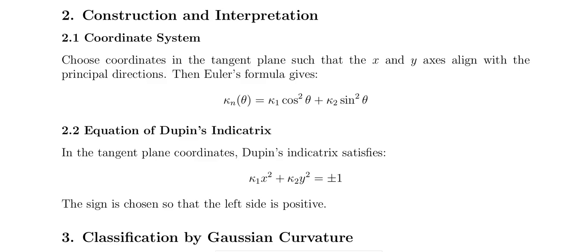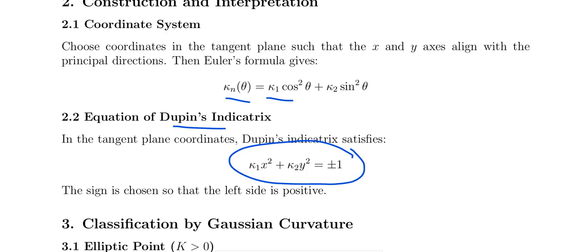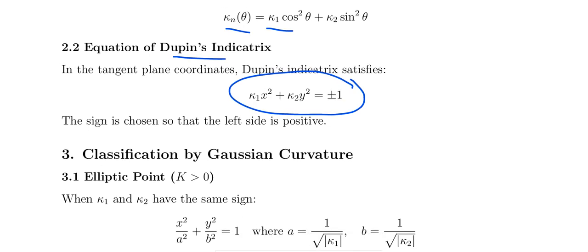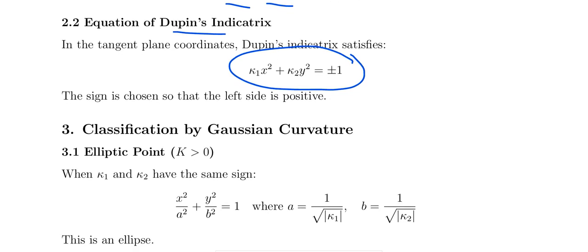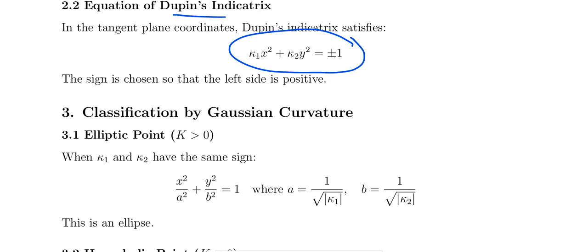When you use Euler's formula, kn of theta equals kappa 1 cos square theta plus kappa 2 sin square theta. The equation of the Dupin's Indicatrix is kappa 1 x square plus kappa 2 y square equal to plus or minus 1. In the tangent plane coordinates, the Dupin's Indicatrix should satisfy kappa 1 x square plus kappa 2 y square equal to plus or minus 1.